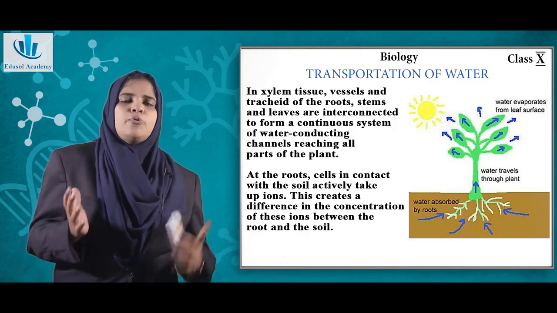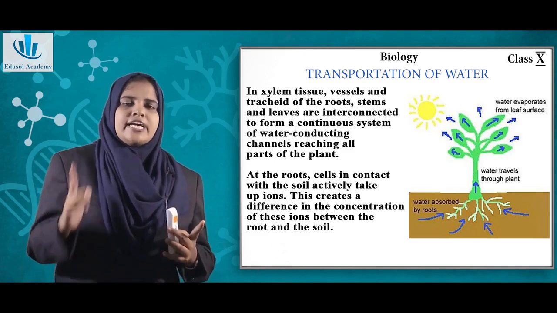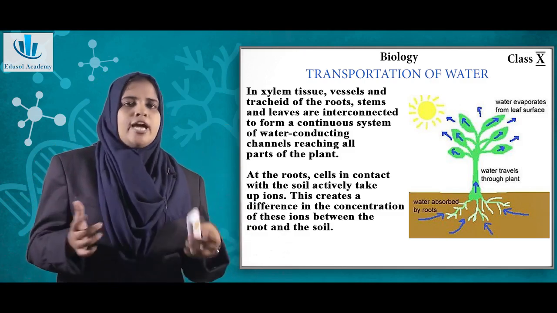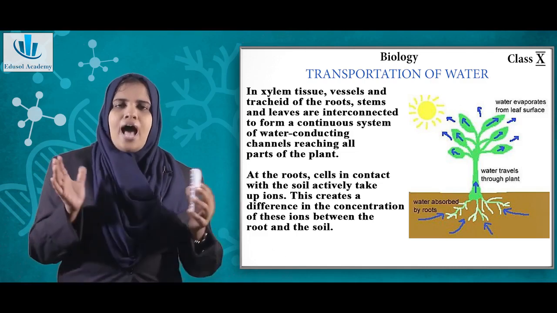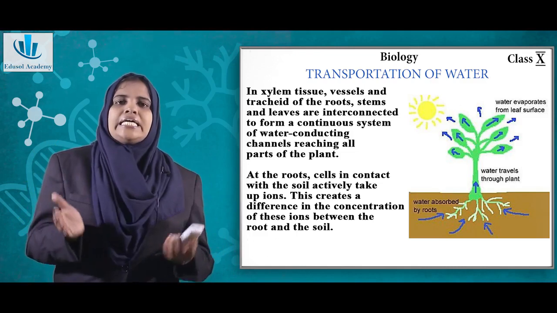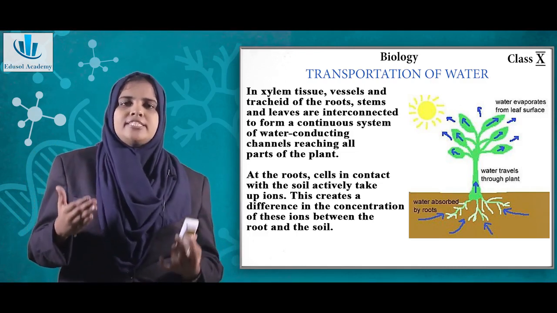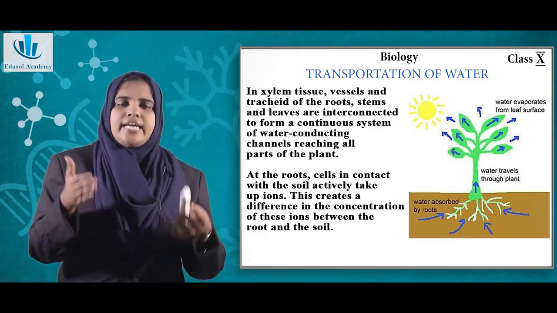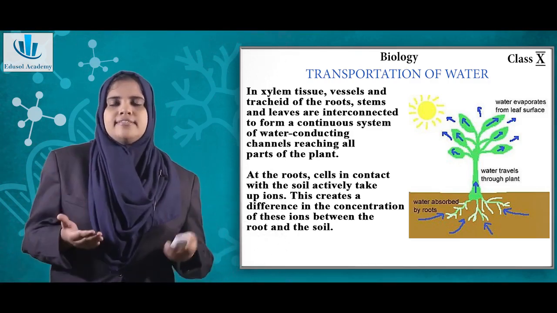Remember, the water transport happens only in one direction. That is, the xylem tissue will conduct only in one direction, from the root upwards, not the other way. So water transportation in plants happens through a specialized tissue called xylem, and this happens because of the pressure differences between the soil and those cells which are in the root of the plant. Because of this pressure, water rises above.